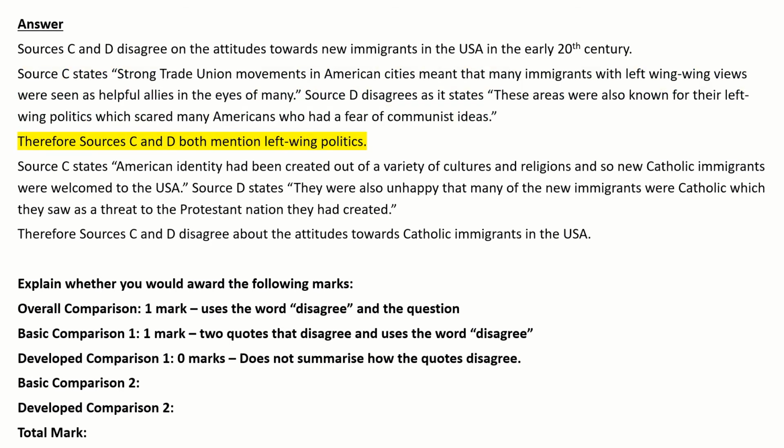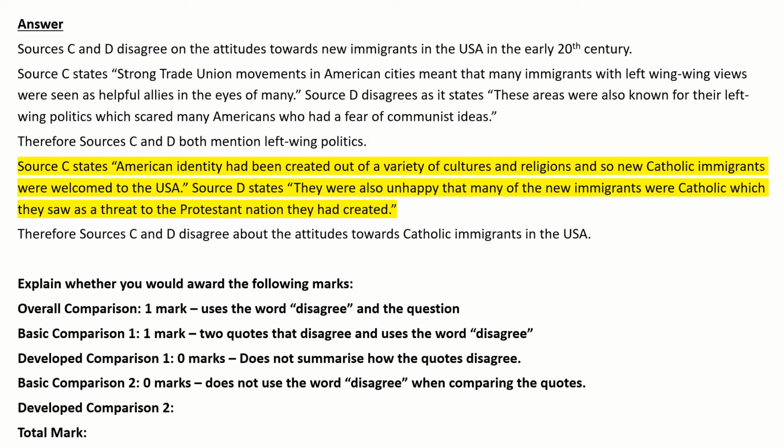Then the developed comparison you don't get because it doesn't summarise how the quotes disagree. It doesn't use the word disagree, it just tells us that both of them mention left-wing politics. There's no comparison there, so you'd have to get a comparison there. You'd have to say sources C and D disagree about American attitudes towards left-wing immigrants. Then move on to the next quote comparison.